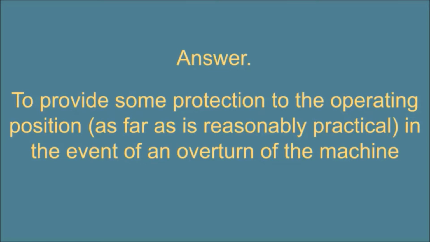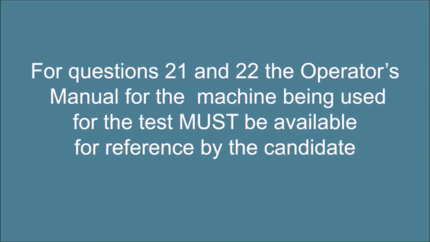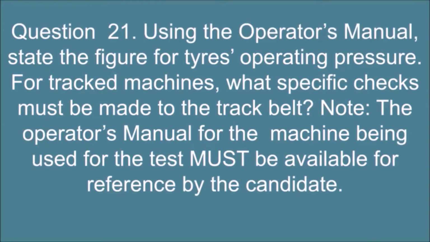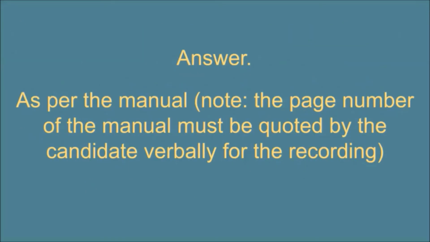For questions 21 and 22, the operator's manual for the machine being used for the test must be available for reference by the candidate. Question 21. Using the operator's manual, state the figure for tires operating pressure. Question 22. For tracked machines, what specific checks must be made to the track belt? Note: the operator's manual for the machine being used for the test must be available for reference by the candidate. Answer as per the manual.